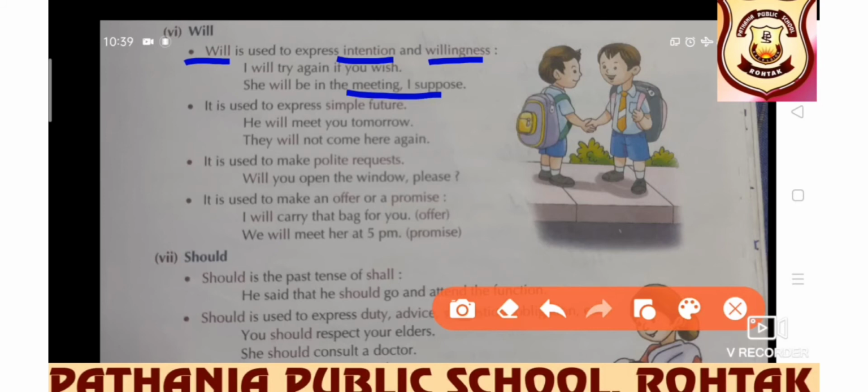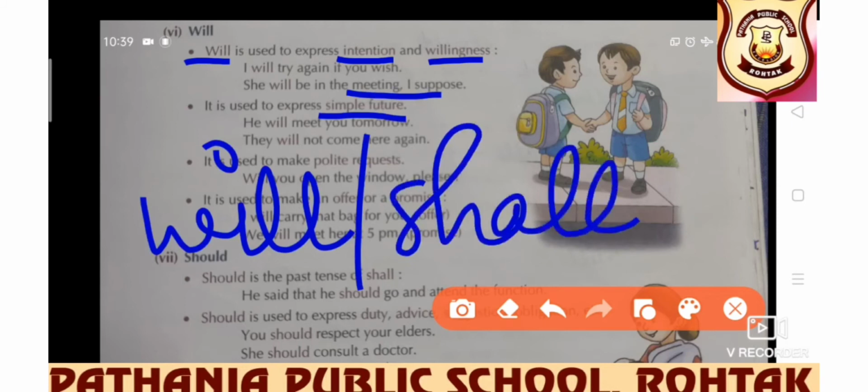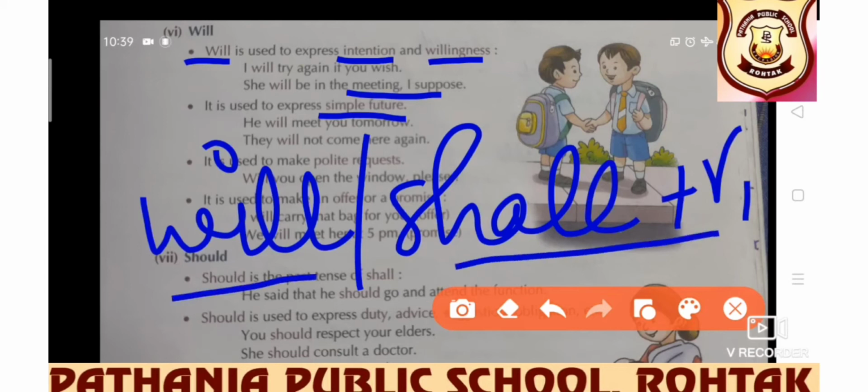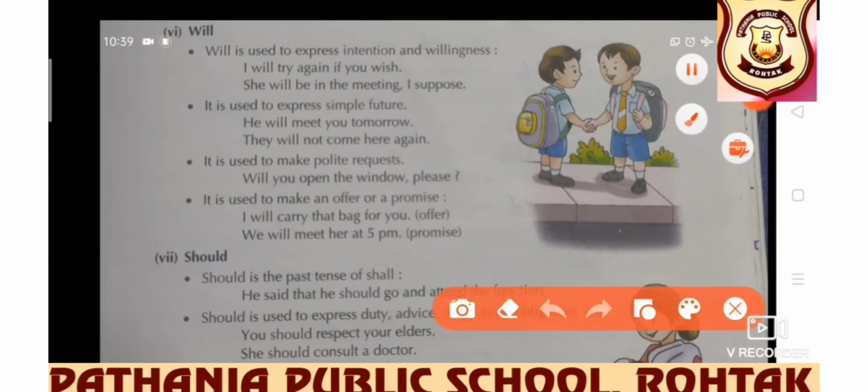It is used to express simple future. Of course, we know that in simple future, either will or shall plus the first form of the verb is used. Further, will is used to make polite request. Will you open the window please? Will you get aside? Will you help me with some money? So in all these sentences polite request is there, so will is used for polite request.